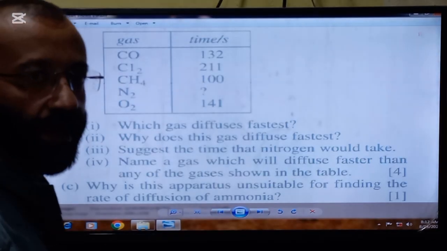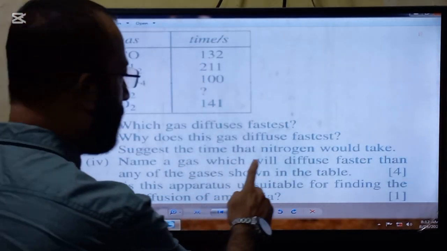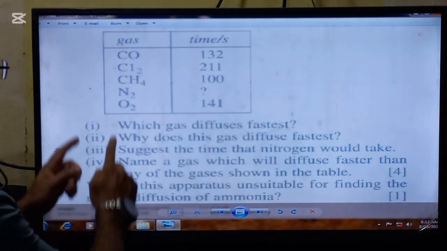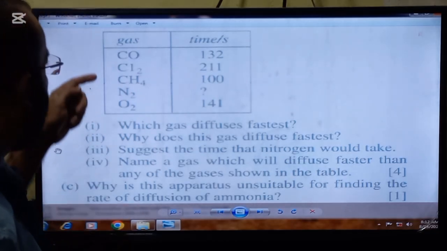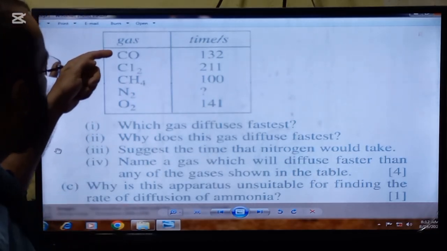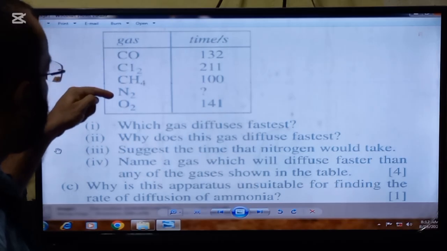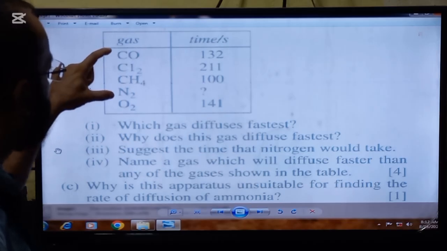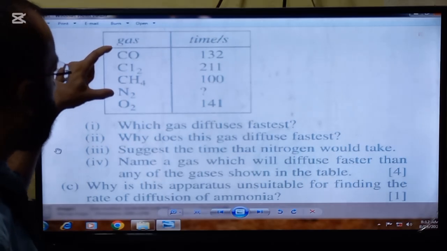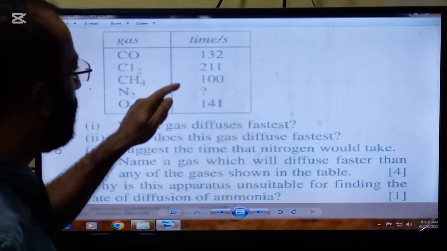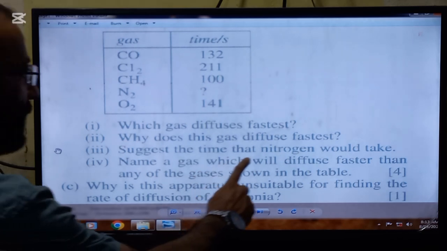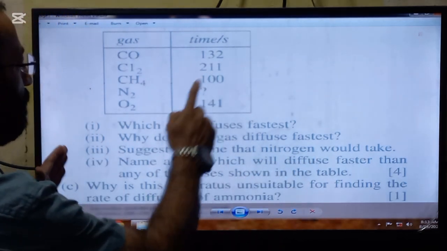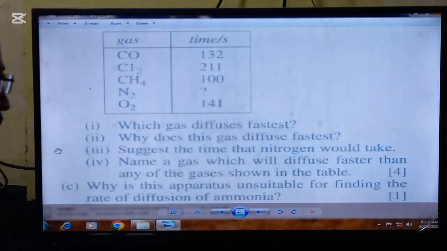The statement of the third part is, suggest the time that nitrogen would take. Nitrogen's relative molecular mass is 28, the same as that of carbon monoxide. So the relative molecular masses of nitrogen and carbon monoxide are the same, so they will have the same density. So those two gases will have the same rate of diffusion. So it will also take 132 seconds. The time taken by nitrogen gas to diffuse will be 132 seconds.